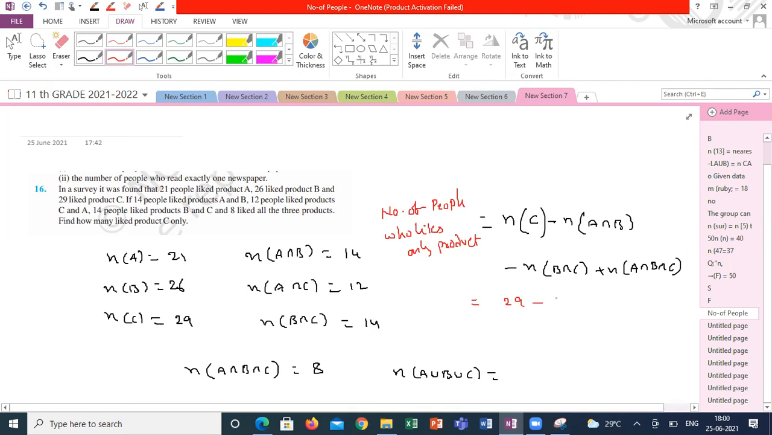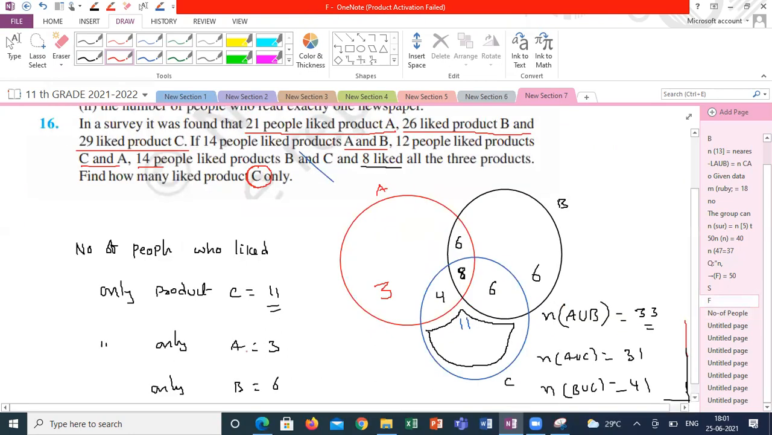So n of C is how much? 29 minus A intersection B is 14, B intersection C is 14 plus 8. So what is the answer? 29 plus 37 minus 28. So what is the answer you are getting? 11. 9. See, in the previous question also we got the 9 only, yeah? We got 11, sir. 11.